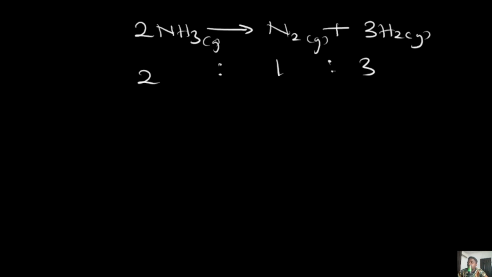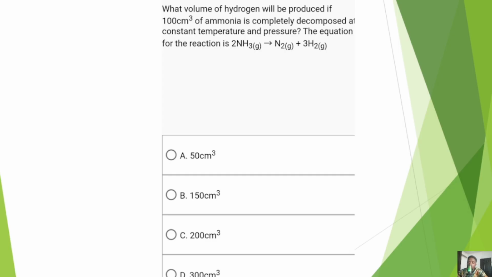Looking at the question, we'll grab exactly what they want or expect from us. We were told that a particular volume of ammonia was decomposing, and that volume is 100 cm cube. After it completely decomposed at constant temperature and pressure, we were told to find the volume of hydrogen that will likely be produced. This is supposed to be a simple question. Once you understand it, you will be able to solve it. So let's get to work.